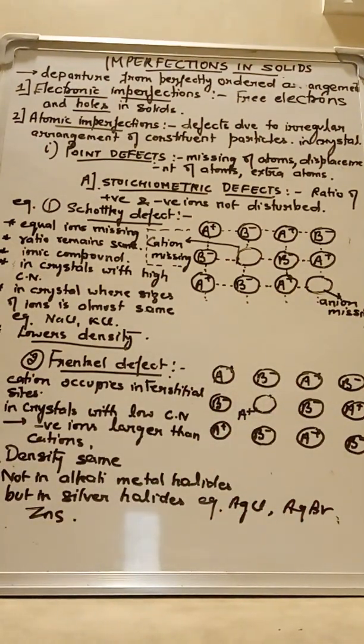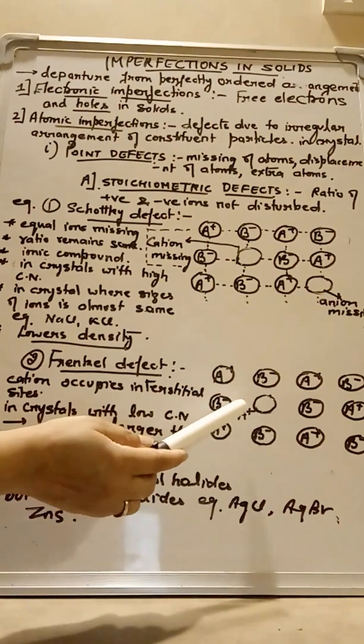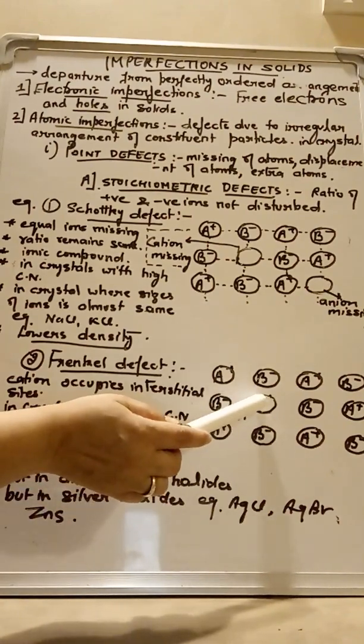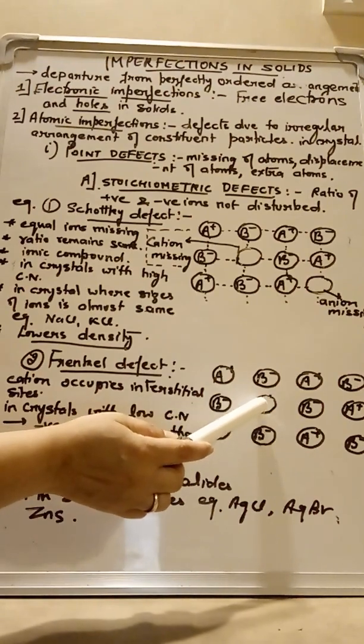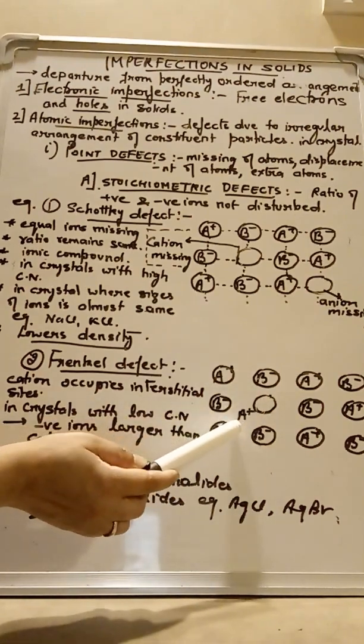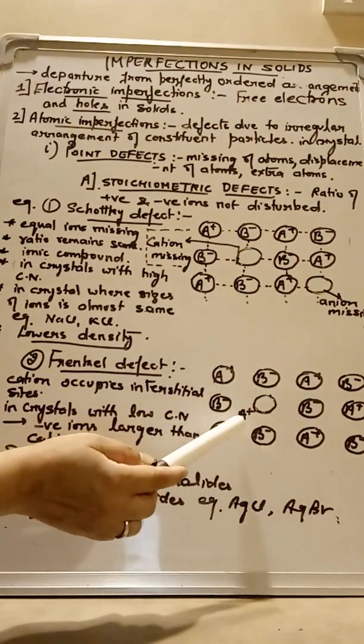Now how does this Frenkel defect arise? It arises if any cation leaves its space, creating a hole, and occupies some other interstitial site. This is an example. Just see here that the cation A plus, which should be inside this hole, has left its place and has adjusted itself somewhere in between in the interstitial sites of all these ions.